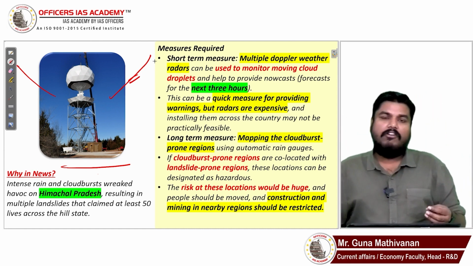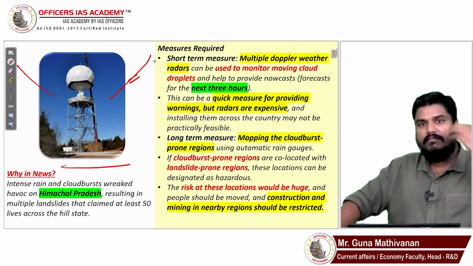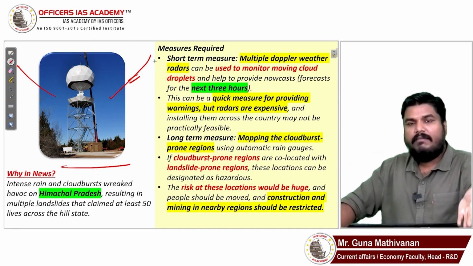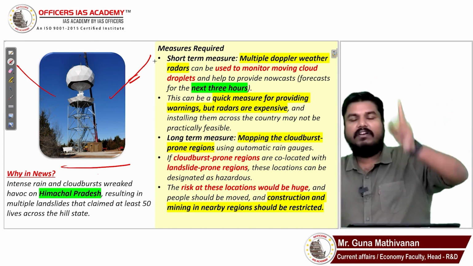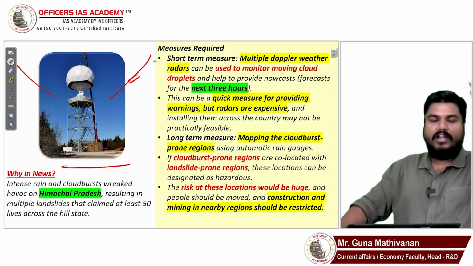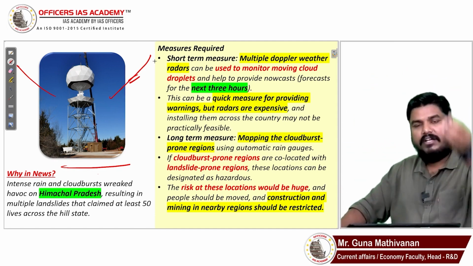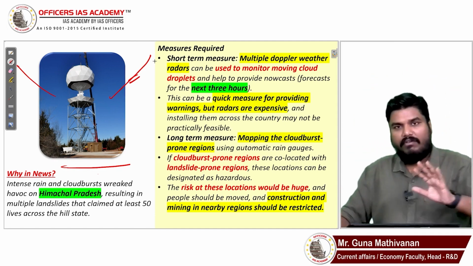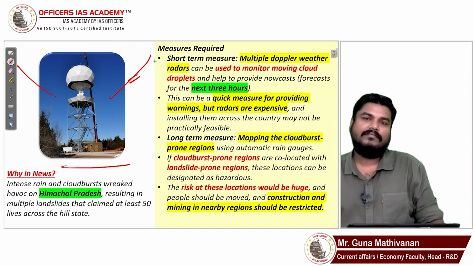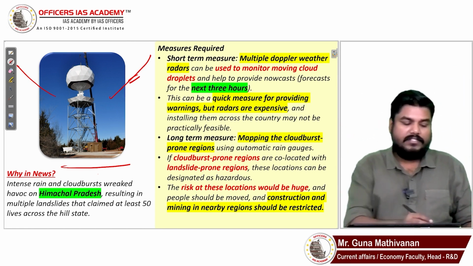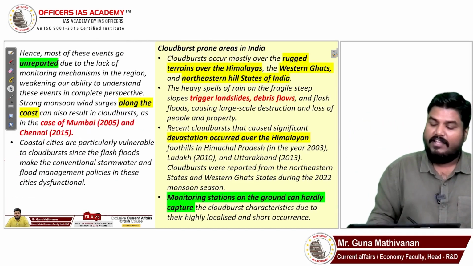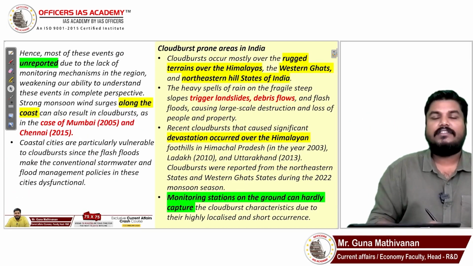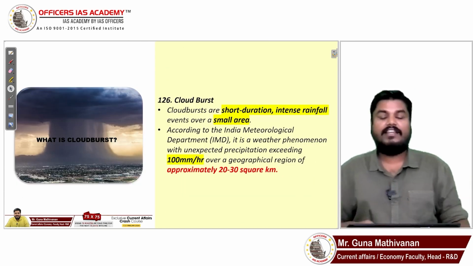But the problem with cloudburst is that it happens in a short span of time. In 30 minutes, the cloud will be formed. For 1 hour, the cloud will be floating. So in 1.5 hours, the cloud formation and floating will be completed. In 20 minutes, it will drop. So maybe you can have a 1.5 hours prediction. That is why cloudburst becomes very challenging. And when a cloudburst is associated with landslides, it becomes even more disastrous.